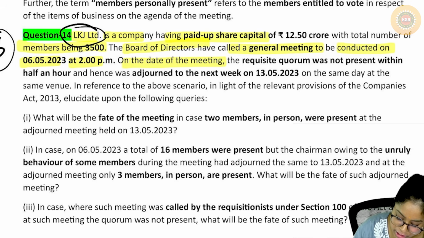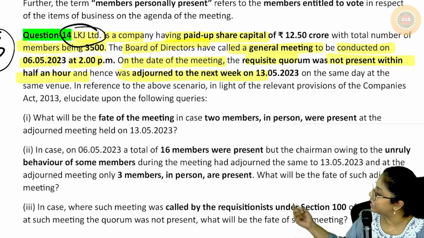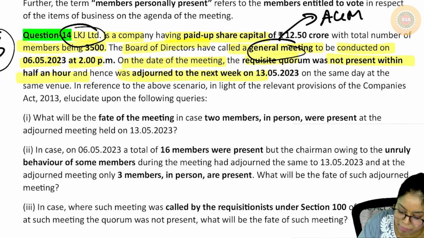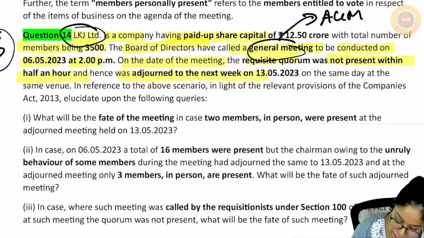Okay, on the date of the meeting, the requisite quorum was not present within half an hour, and hence the meeting was adjourned. Ma'am, here I don't know whether it's AGM or EGM. General meeting nu kuduttaanga, you can consider it to be as AGM. EGM na avane clear ah எழுதி கொடுப்பான். ஓகேவா? சோ அது கொடுத்திருக்காங்க. And 13/5 க்கு வந்து இத என்ன பண்ணிட்டாங்க? adjourn பண்ணிட்டாங்க on the same day at the same venue.